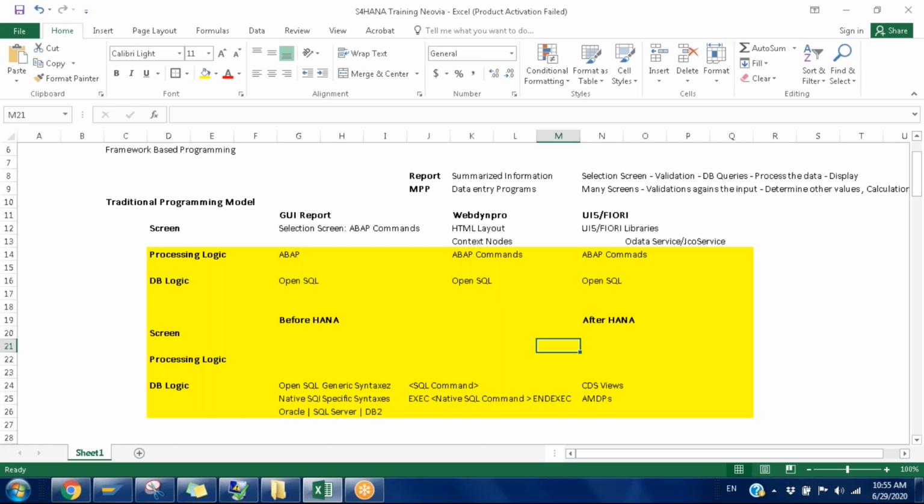Let's assume it in a different way. You don't have many libraries at the ABAP development level. That is why you are going for UI5. Let me give you one example first.